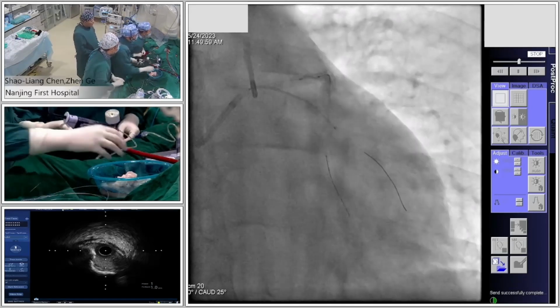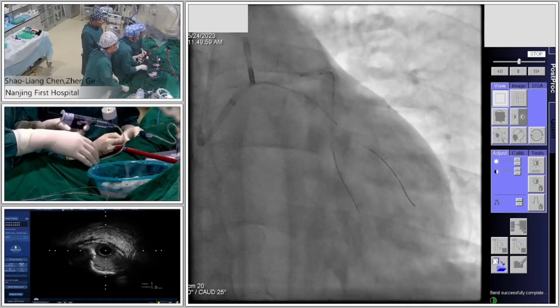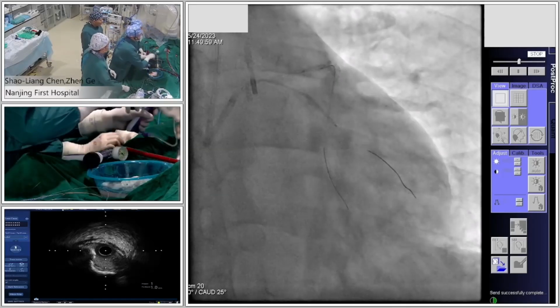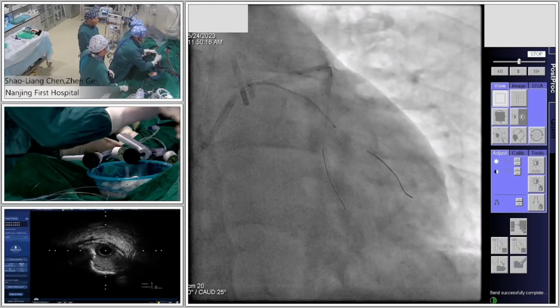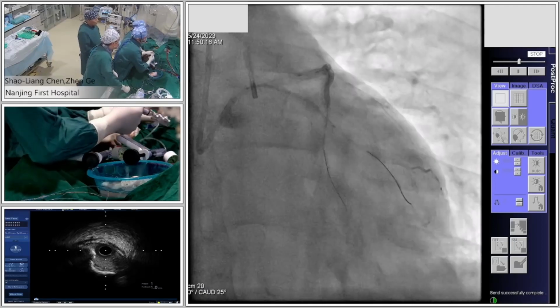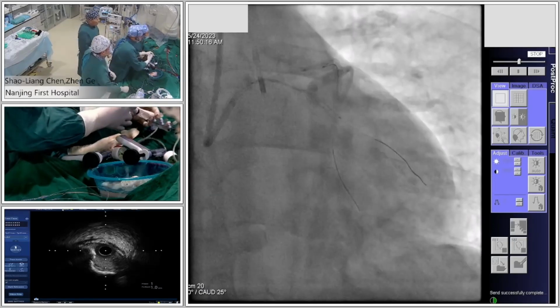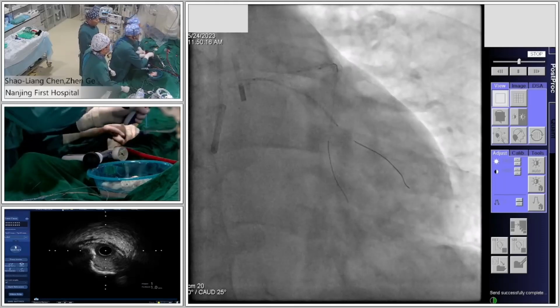Still need more distally? Yeah, I think so. Just test. Okay. Little bit distally, I think. Okay. One more balloon anchoring in the LAD. One more balloon anchoring.